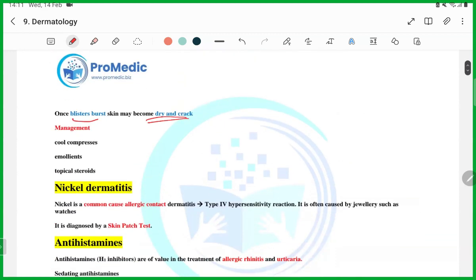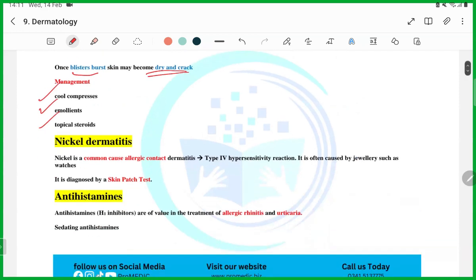So how are you going to manage? Cold compresses, emollients, and topical steroids. Okay, this is how you're going to get the question.